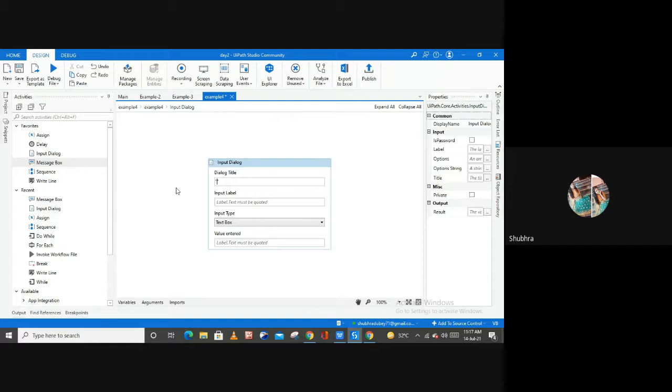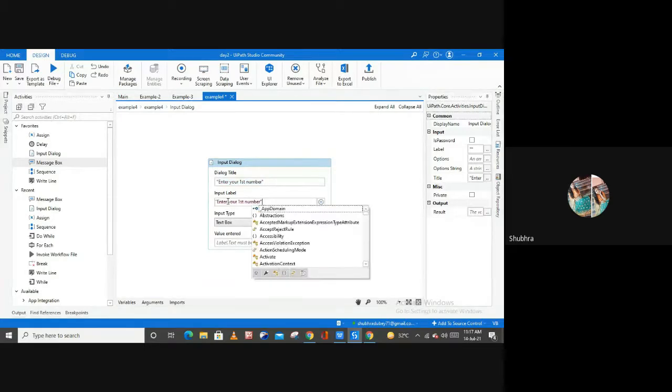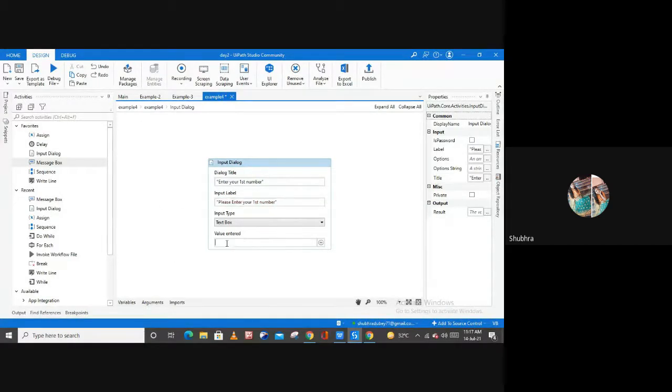So here, enter your first number, copy this, and here let me type: please enter your first number. Create a variable here, Control plus K, to store your first number, right?